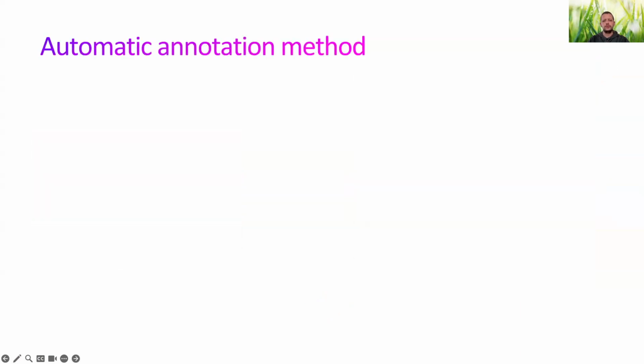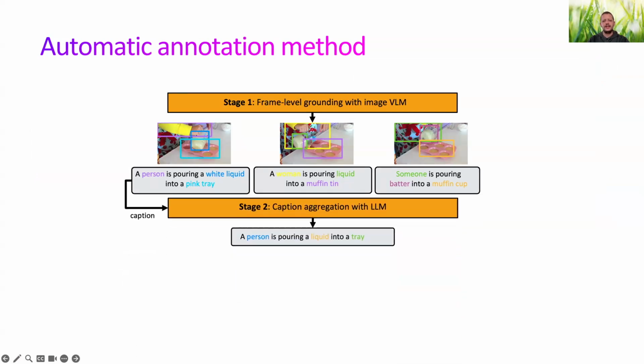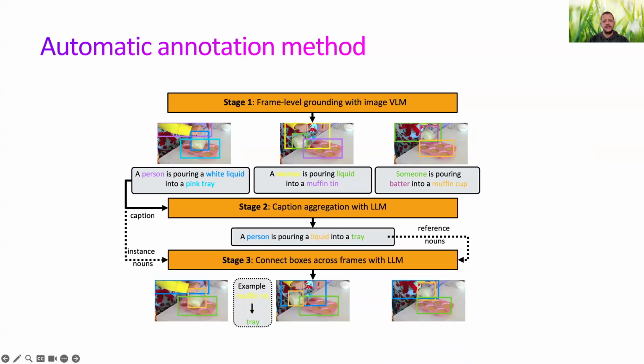Our first contribution is an automatic annotation method for grounded video captioning, which consists of three stages. In stage 1, we perform frame-level grounding using a grounding model for still images. In stage 2, we aggregate the frame-level captions into a video-level caption using an LLM. In stage 3, we connect the bounding boxes across frames using an LLM, obtaining consistent bounding box tracks.